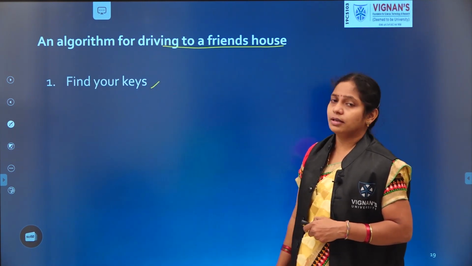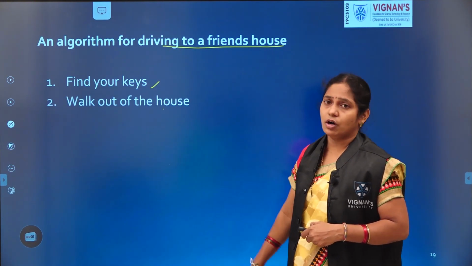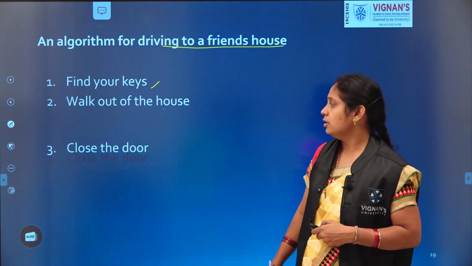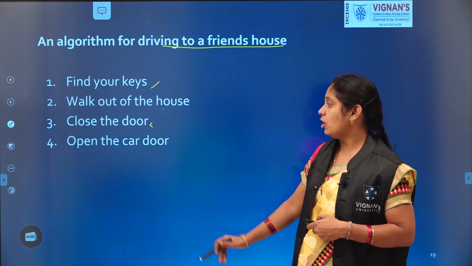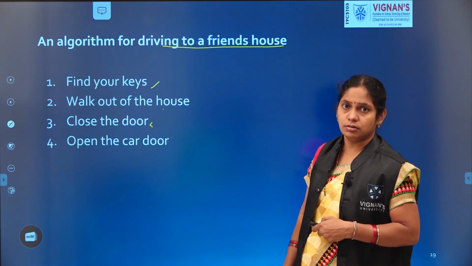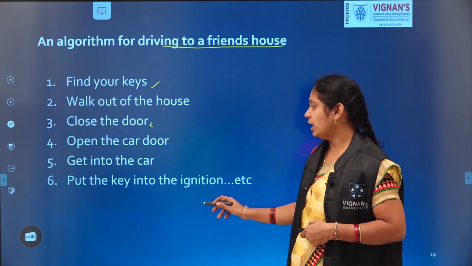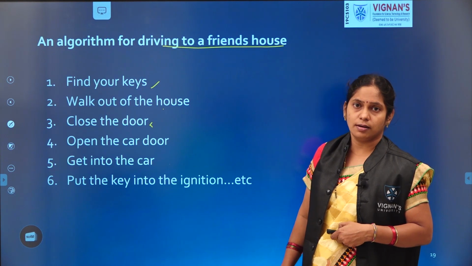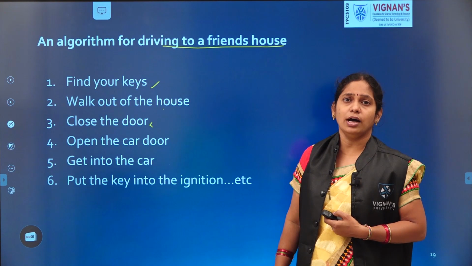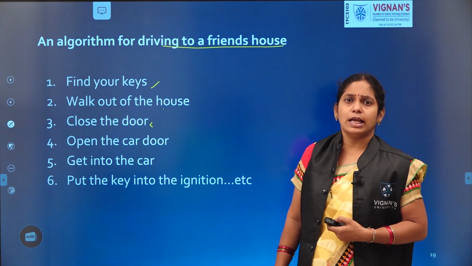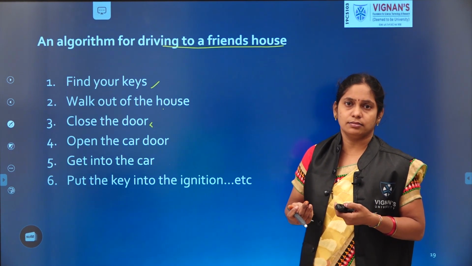Take the keys. Find your keys. Walk out of the house. Exit from the house. Close the door. We should close the house door. Lock it. Open the car door. Next, get into the car. Then, put the key into the ignition and so on. So likewise, we will give instructions on how to move to our friend's house. Not only like this, the algorithm you can tell in your own way.